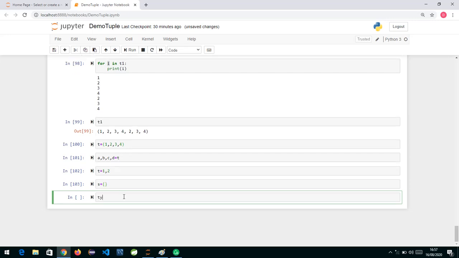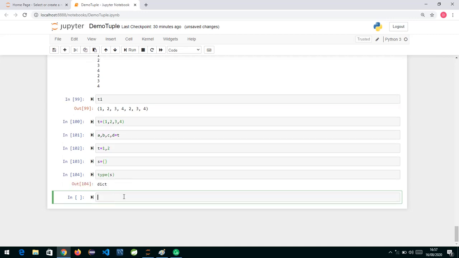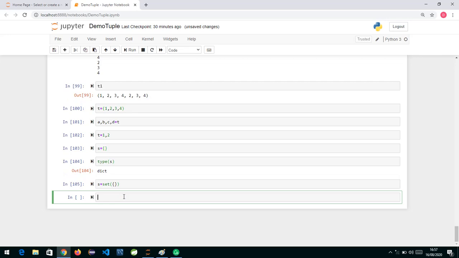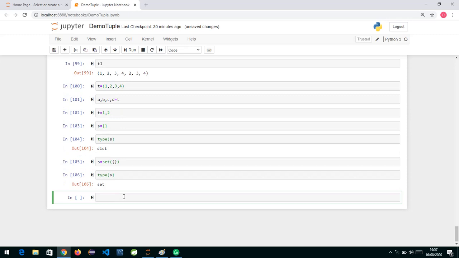So if I check over here type of S, it will definitely give me dict. Okay, this will give me dict. So if you want to create an empty set, what we can do over here is set, and now we can pass over here. If you want, you can pass it this way also, no problem. So it will create a blank set over here. Now if we say type of S for the empty set, now it will give you set.